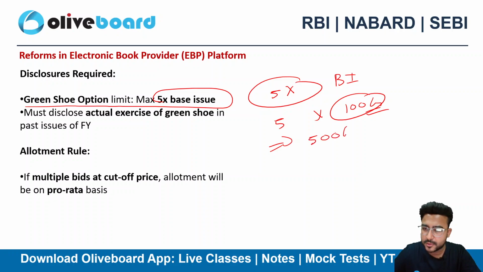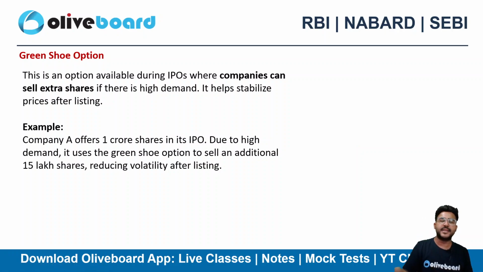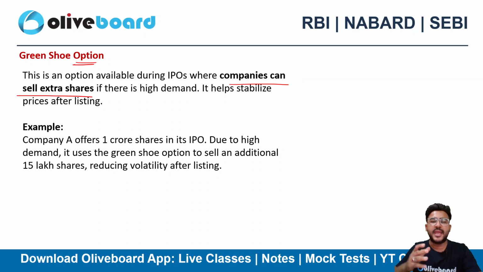That means 500 crore, right? Sir, what do you mean by green shoe option? It's nothing, it's an option where the companies can sell extra shares. We are talking about the share market here. If I talk about the debt security market, then in that case the companies can take extra loan or can issue extra debentures, extra bonds, right? Extra non-convertible preference shares, redeemable preference shares, right?